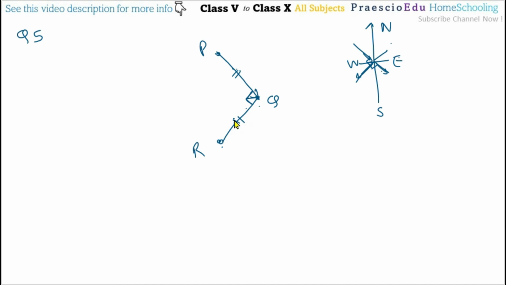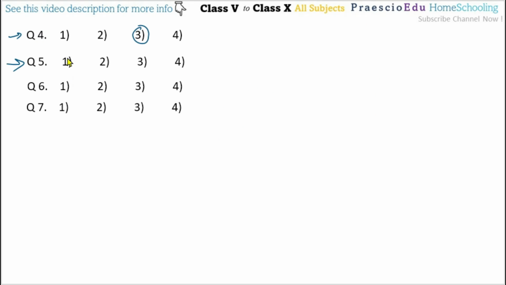So now in which direction is P standing from R? So this is the direction. So now this is in the north direction, means P is in R's north direction. Okay, because this is the north direction to the upside. Okay, so north means option number 1 is the correct one. So for question number 5, option number 1 is the correct one.